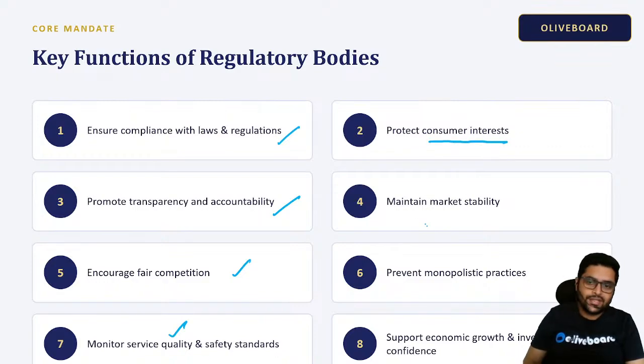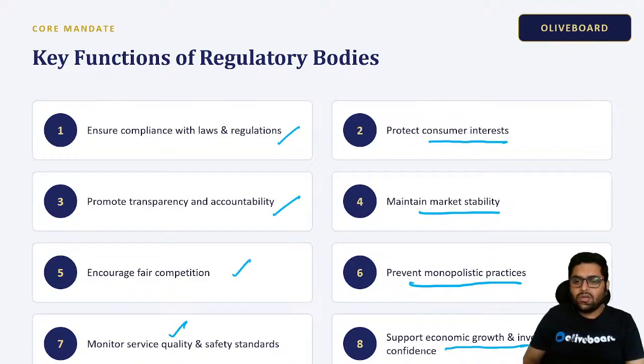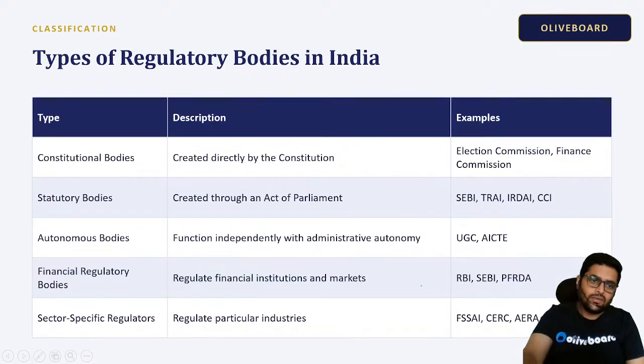I told you consumer forums are there. For market stability, SEBI is there. To prevent monopolistic practices, the Competition Commission is there. To support economic growth and investor confidence, RBI is there. So just have a look.